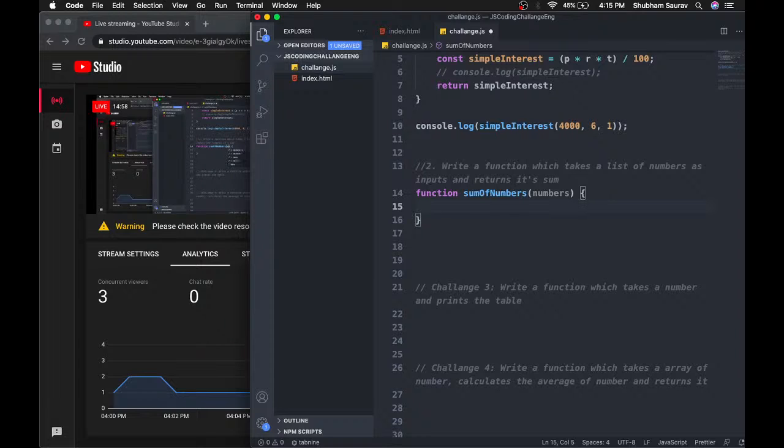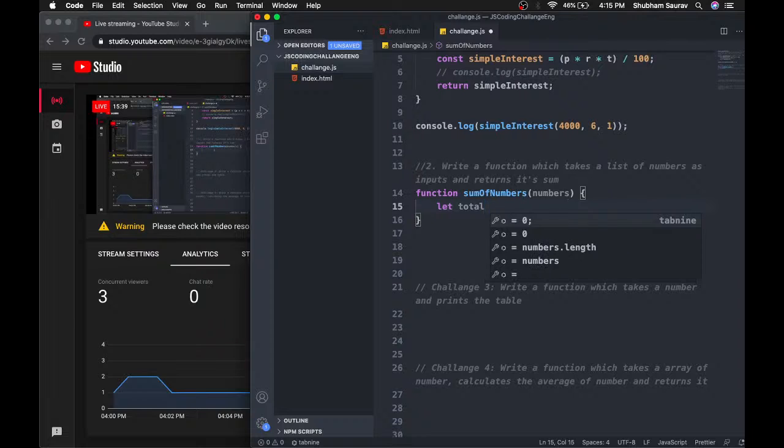Well, it is very easy. We just have to loop through all the elements of this array that we will be getting as a parameter. And when we are using a for loop and we are looping through every element, then what we can do is we can create a variable called total, and then we can add all those elements one by one to that total variable, and then we can return the sum. You will understand it when I just type the code.